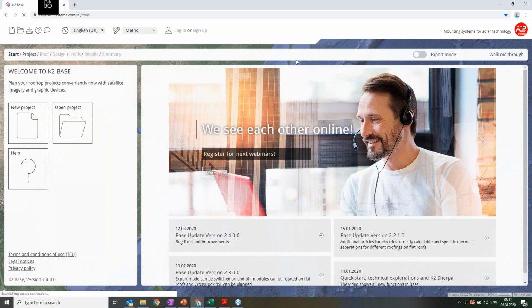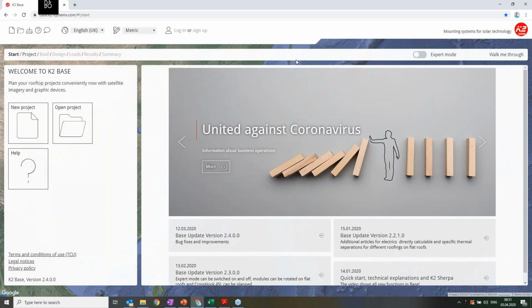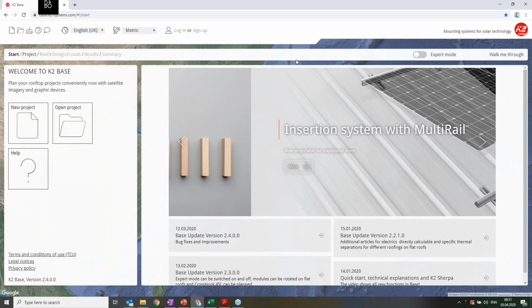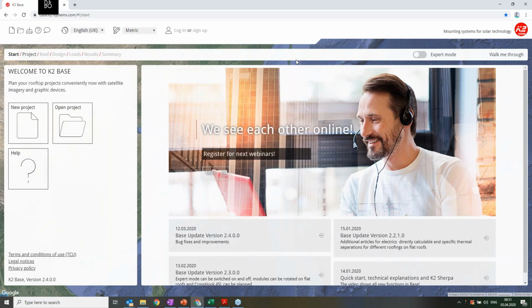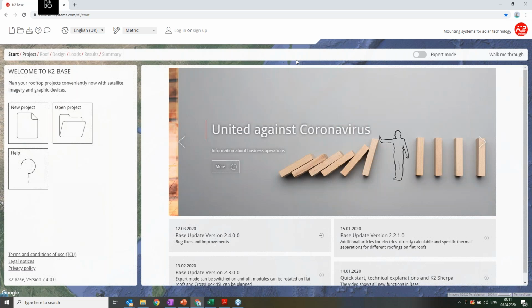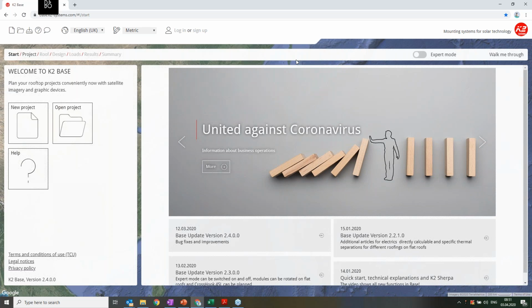This tool makes the life and work easier not only for end customers, but also for the technical teams working with K2. It also helps them calculate the project requirements quite fast. So this tool is very simple to use.